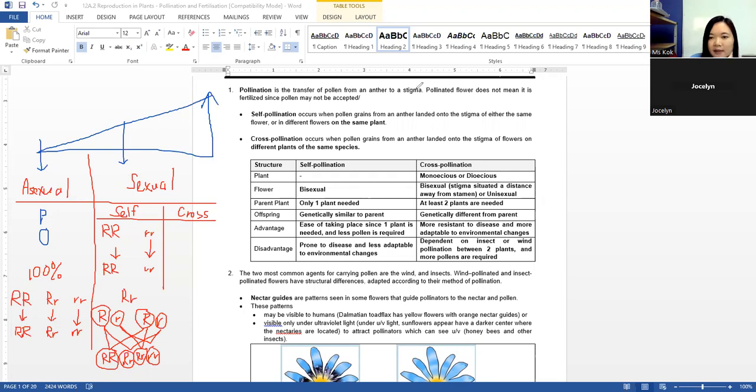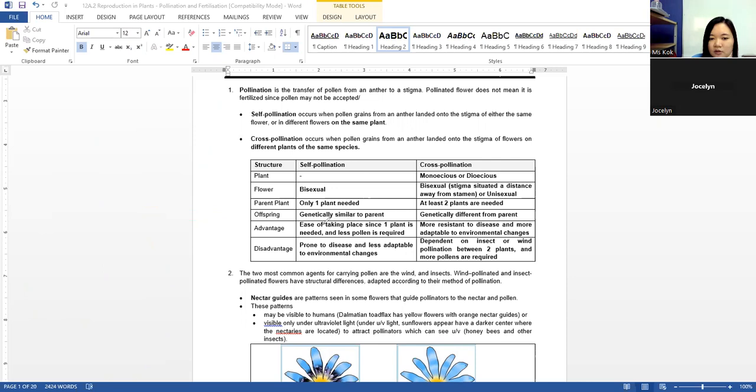So for the parent plant, only one plant is needed. For this one, at least 2 plants are needed. Offspring are genetically somewhat similar. This one is genetically different. Advantage: it is quite easy to take place because only one plant is needed and less pollen grain is required.